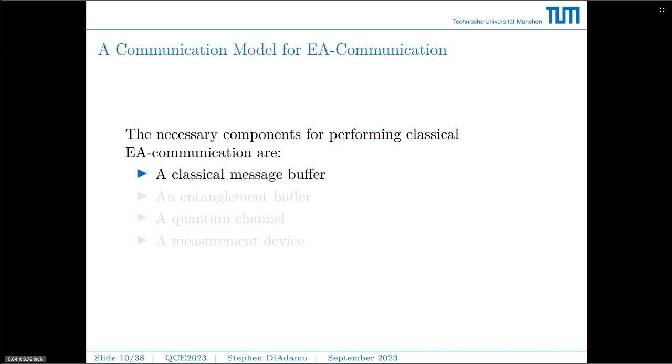So firstly, we thought about what are the necessary components needed to perform classical entanglement-assisted communication. Those are a classical message buffer, something to hold the classical messages, an entanglement buffer, something to track the entanglement that is being stored, a quantum channel, of course, for making the quantum transmission, and a measurement device to measure the outputs from the channel.